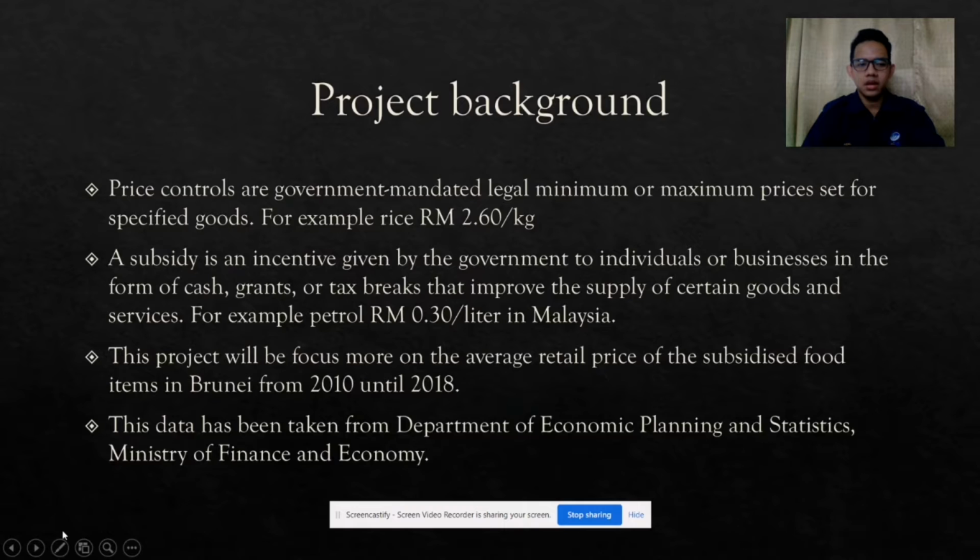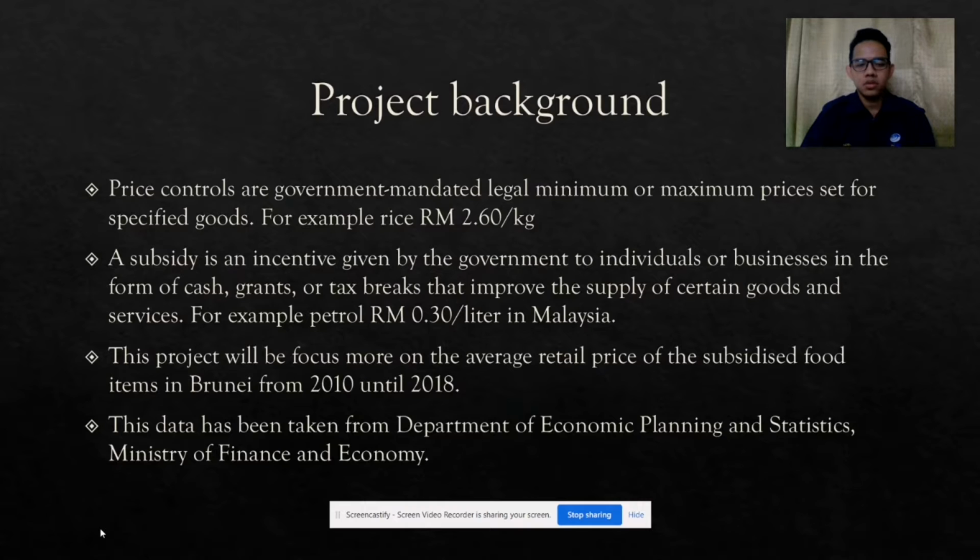For the project background, price controls are government-mandated legal minimum or maximum prices set for specific goods. For example, rice at RM 2.16 per kilogram. A subsidy is an incentive given by the government to individuals or businesses in the form of cash, grants or tax breaks that improve the supply of certain goods and services. For example, petrol at RM 30 cents per litre in Malaysia.